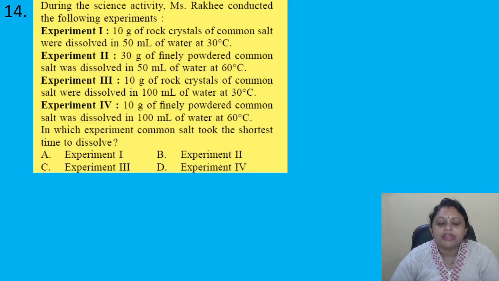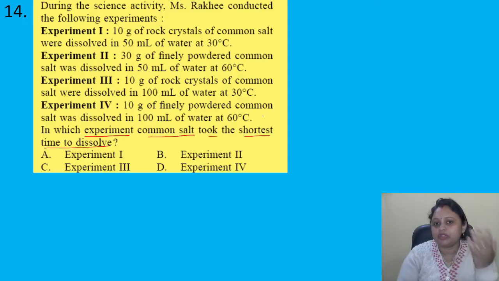In which experiment common salt took the shortest time to dissolve? Options are A, experiment 1, B, experiment 2, C, experiment 3, D, experiment 4. So during the science activity, these are the 4 experiments conducted. We have to find out in which experiment common salt took the shortest time to dissolve. That means in which of the following the common salt will dissolve quickly.